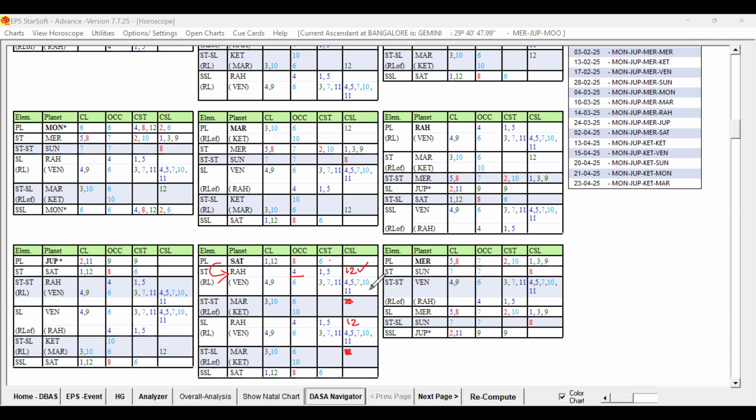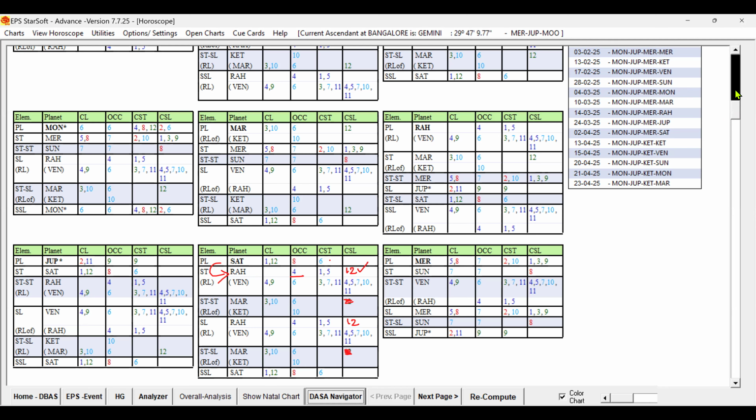That way the star level planet is very well connected. By the 12 sublord being present, it is very well connected, right? So compared to the previous 12 sublord for the given time, if a 1 minute increase happens, then it is comparatively better. So we can think of doing that, increase the birth time by 1 minute and check it.